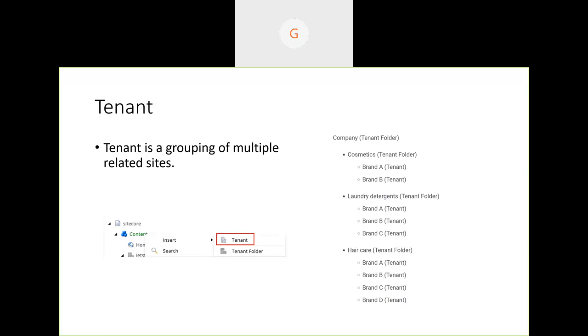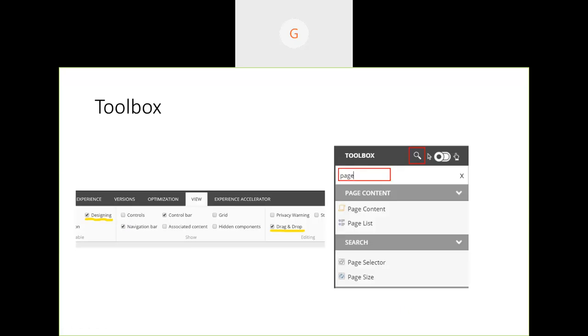Next one is the toolbox. This is one of the main features, I would say, in SXA. If we go to the experience editor on any page, we get the toolbox and can drag and drop components and configure them. Otherwise, there is the default way of adding, where in the general experience editor we see Add here and get a pop-up with all the components to select from. But this is a much easier way for content authors to add components.